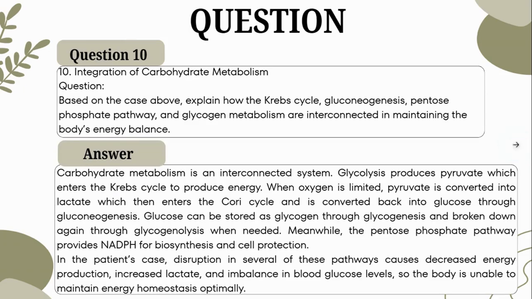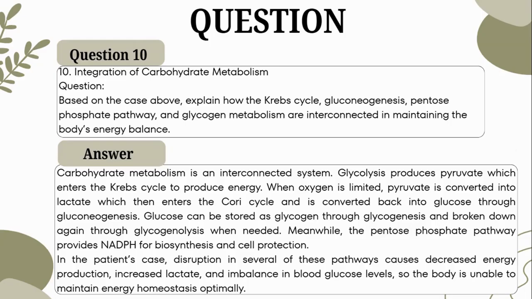The last question, integration of carbohydrate metabolism. Based on the case above, explain how the Krebs cycle, gluconeogenesis, pentose phosphate pathway, and glycogen metabolism are interconnected in maintaining the body energy balance.